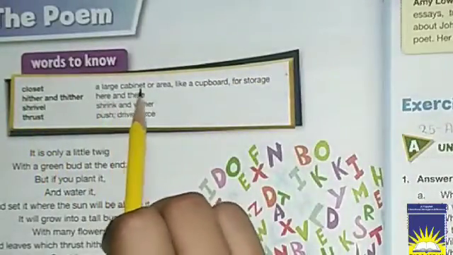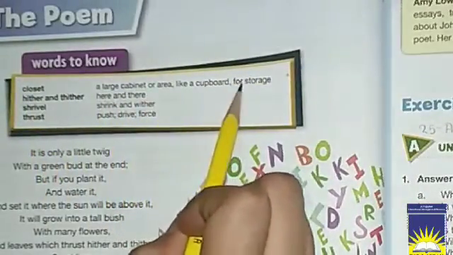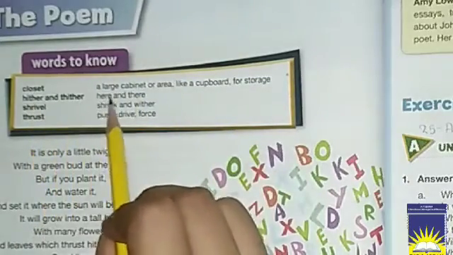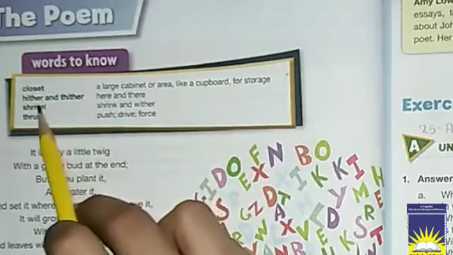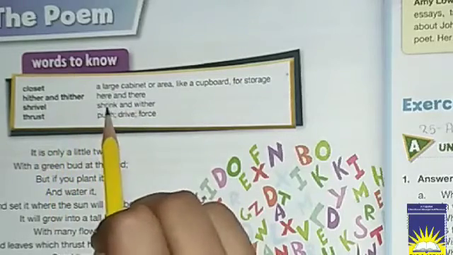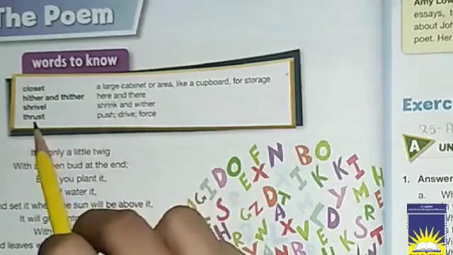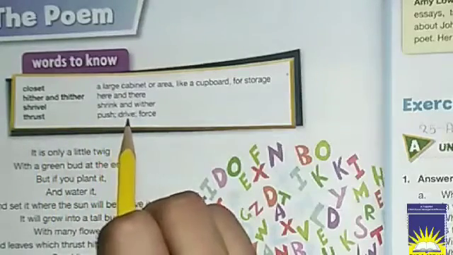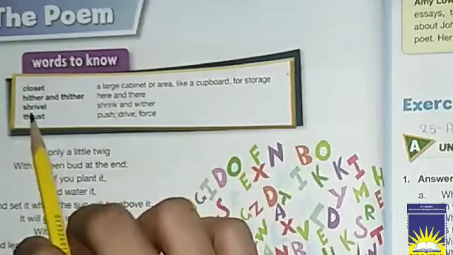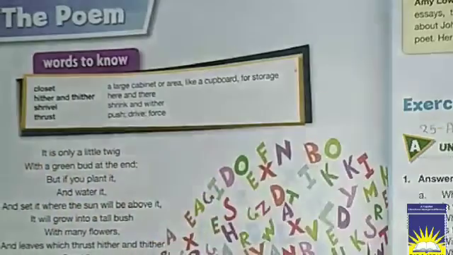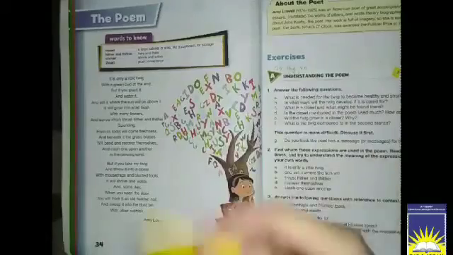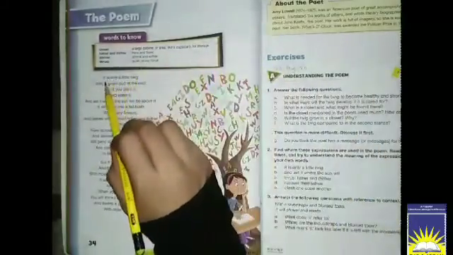Closet: a large cabinet or area like a cupboard for storage. Hither and thither: here and there. What does it mean? Hither means here and thither means there. Shrivel: shrink and wither. Thrust: push, drive or force. Now these are the difficult words given to us, and now we know the meaning of these words. Now let's move on to the poem.